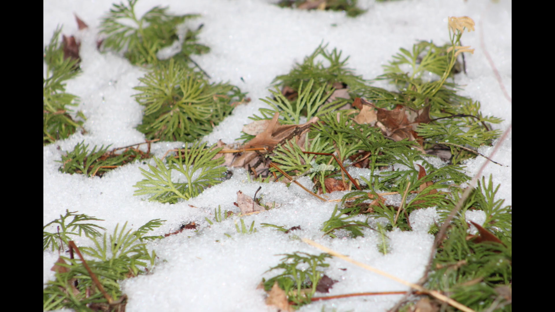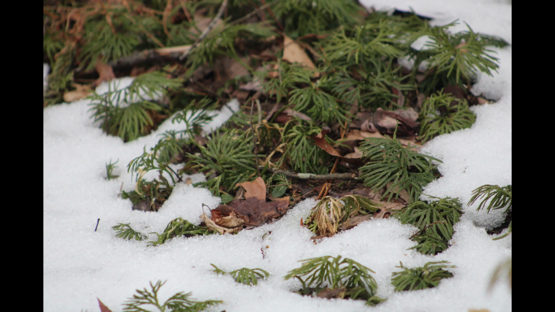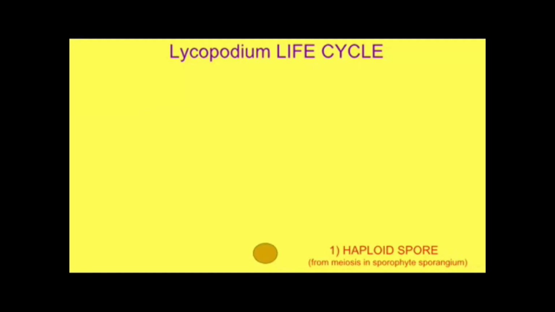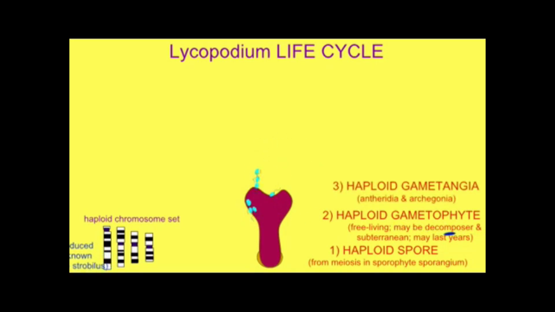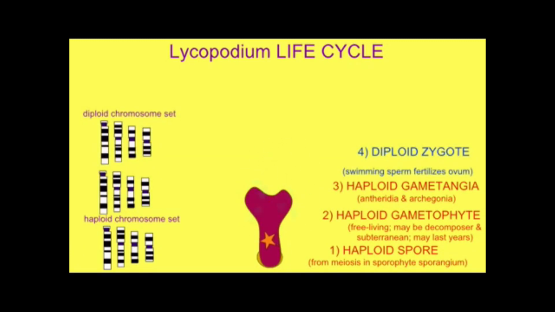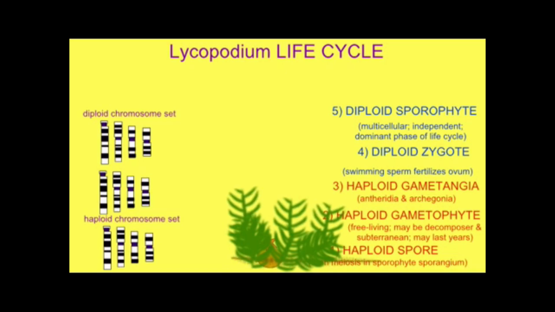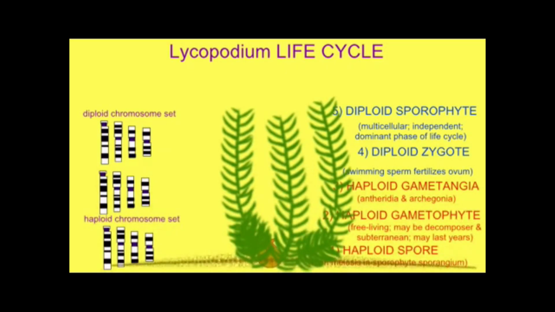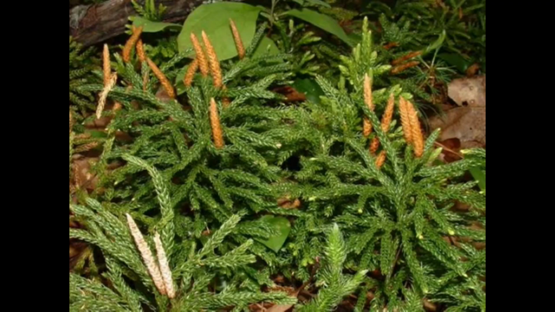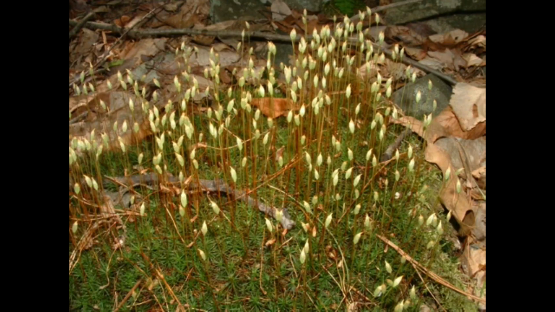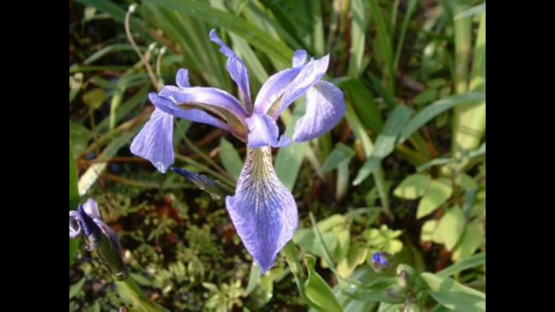These club mosses and other lycopods have the same alternation of generations that many primitive plants do, where their haploid phase of their life cycle, the gametophyte, is a separate independent plant, and in lycopods is often subterranean, living by more of a decomposing life cycle before becoming the sporophyte, which is the green photosynthetic phase of the life cycle.